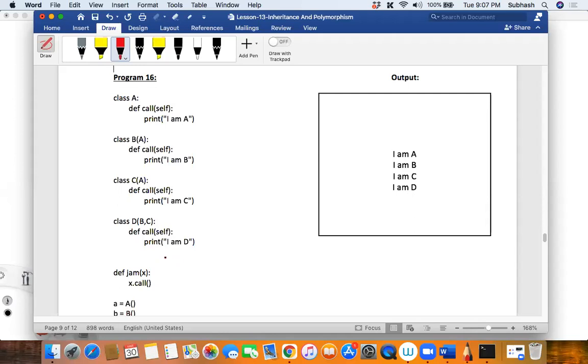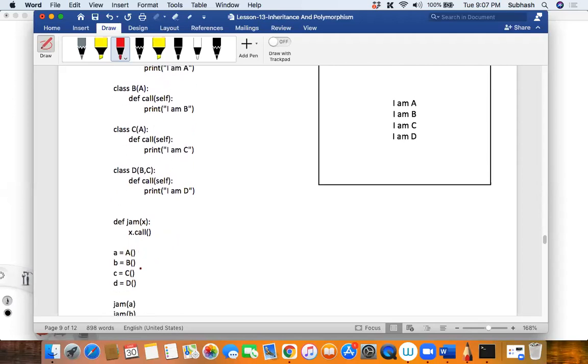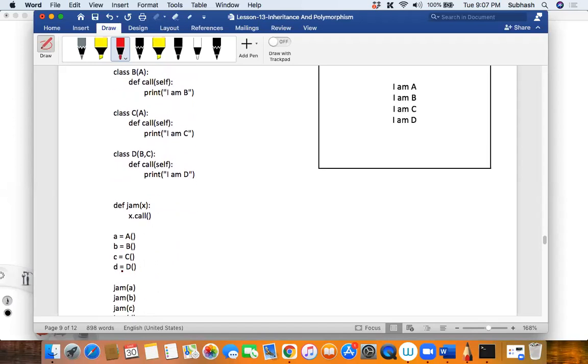Okay, it is X. Now, am I creating objects for all the four classes that I have? So what are those objects? What is the name of the object of class A? What is the name of the object of class B? What is the name of the object of class C? And what is the name of the object of class D? Right, so these are the things: A, B, C, D, correct?